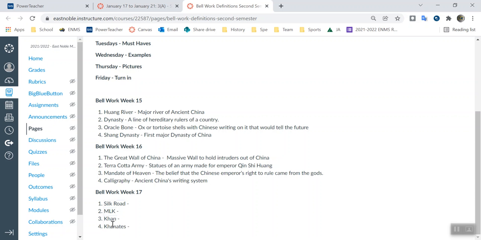Khan and Khanites, the big thing about them is Khan just really means king. So talk about what a king is. What does a king have to be a king? A Khanite is a territory that is controlled by the Mongols. So think about the Mongols we talked about in our Chinese notes. What would they have done? What were they known for? So think about that when you're doing your must-haves.